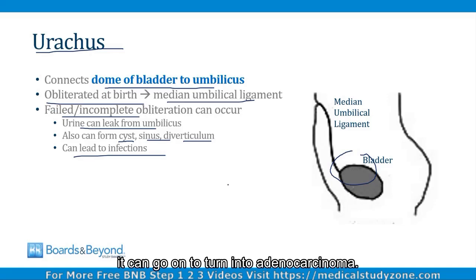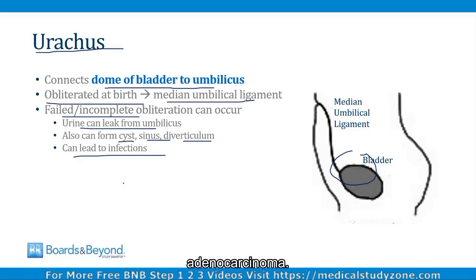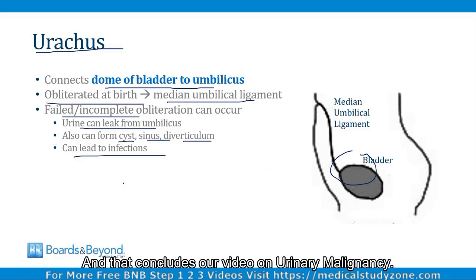But then finally, if a piece of the urachus is left attached to the bladder, it can go on to turn into adenocarcinoma. So a urachal remnant is a common mechanism by which patients develop the rare bladder cancer, adenocarcinoma. And that concludes our video on urinary malignancy.